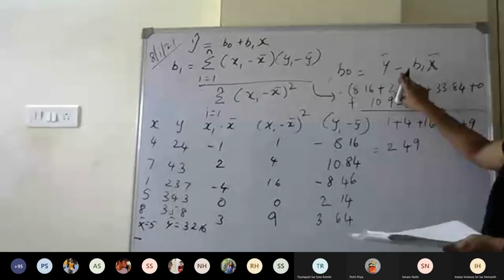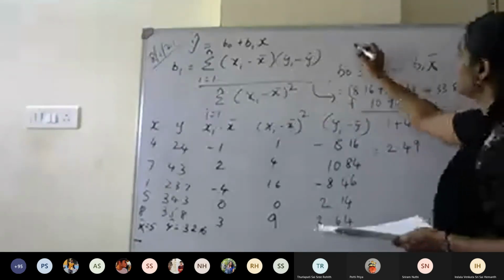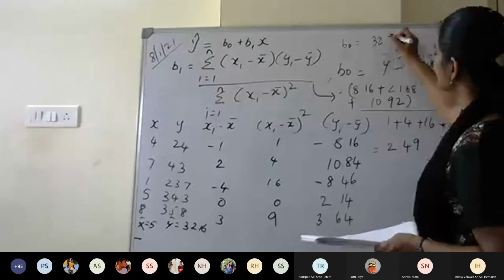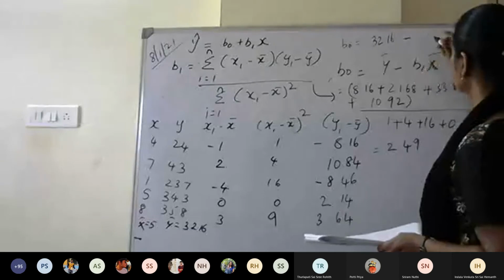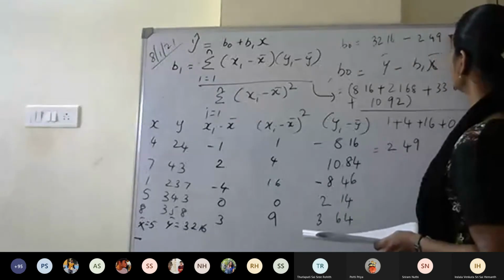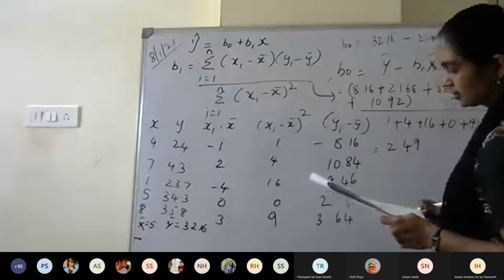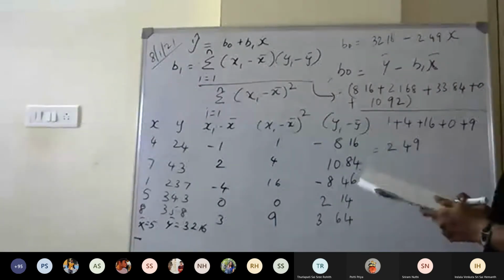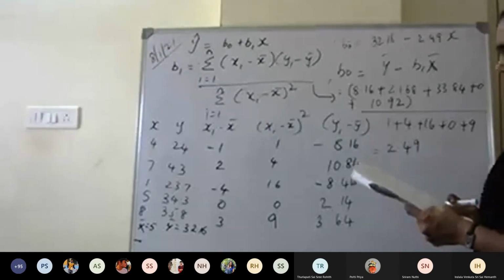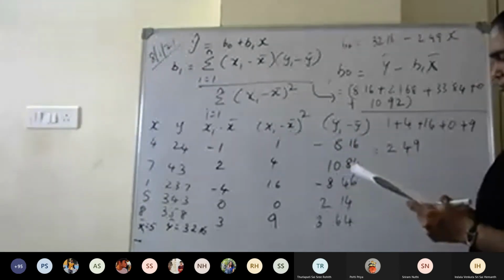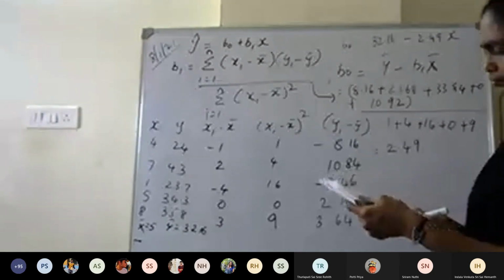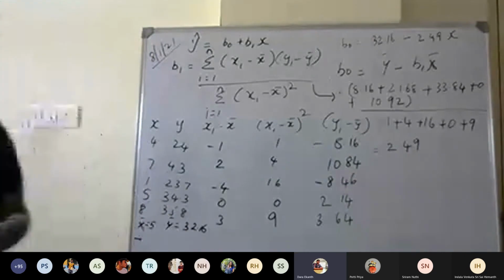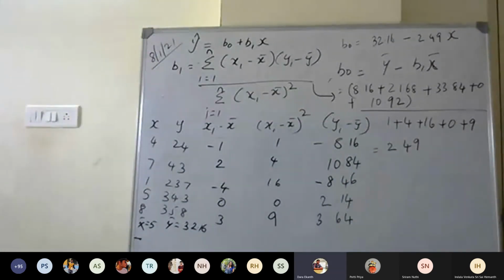Now we have to find the B naught. So B naught will be y bar, which is 32.16, minus B1, which is 2.49, and then x bar. Ma'am, I'm getting y bar as 201.